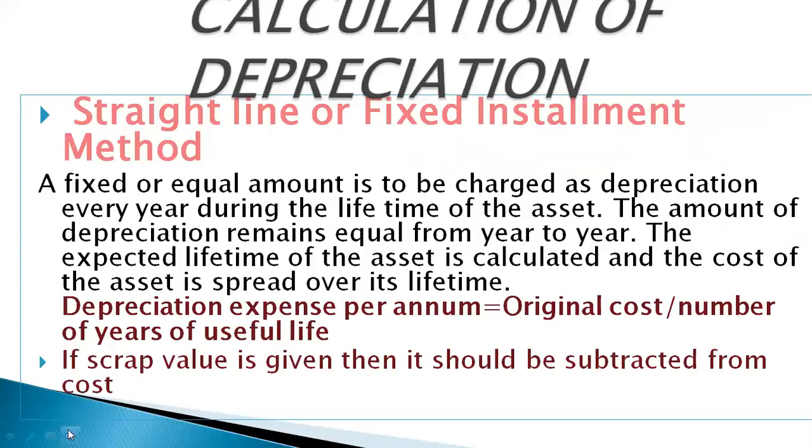Now see the calculation of different methods. The first method was the straight line method. A fixed or equal amount is to be charged as depreciation every year during the lifetime of the asset. The amount of depreciation remains equal from year to year. The expected lifetime of the asset is calculated and the cost of the asset is spread over its lifetime. The formula will be original cost divided by number of years used. If the scrap value is given, then it should be subtracted from cost. And dear students, I'm sure you know what scrap value is: the value which is left at the end of the life of the asset.